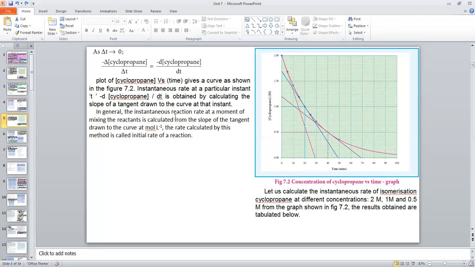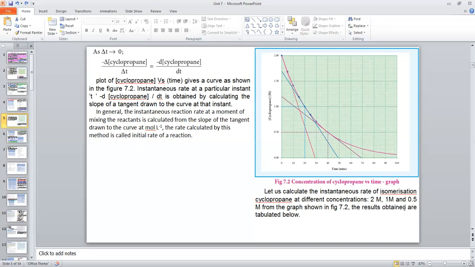In general, the instantaneous reaction rate at the moment of mixing the reactants is calculated from the slope of the tangent drawn to the curve, in mole per liter. The rate calculated by this method is called the initial rate of reaction. Let us calculate the instantaneous rate of isomerization of cyclopropane at different concentrations, 2 molar, 1 molar, and 0.5 molar, from the graph shown in figure 7.2.